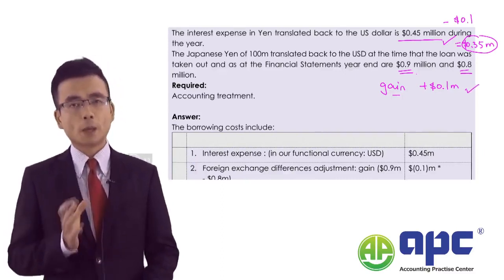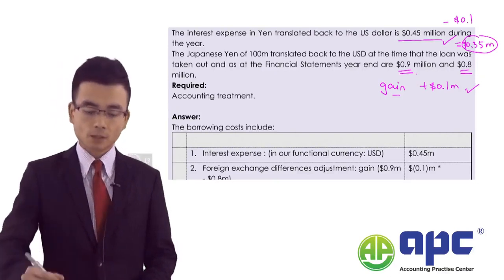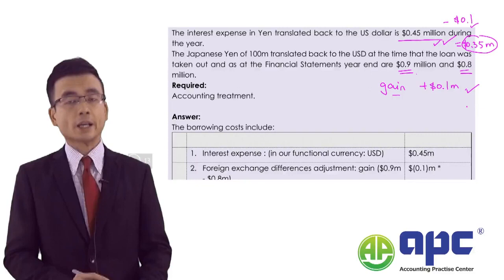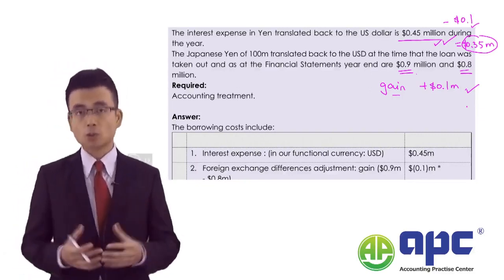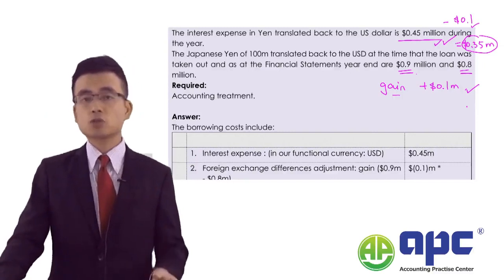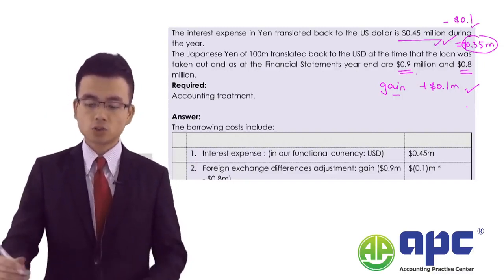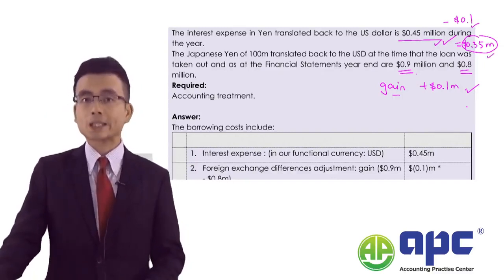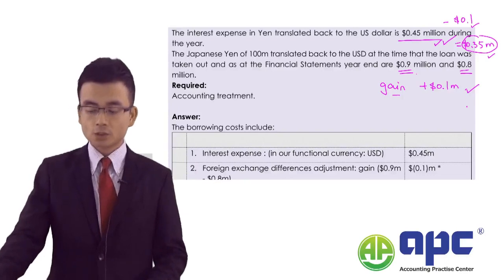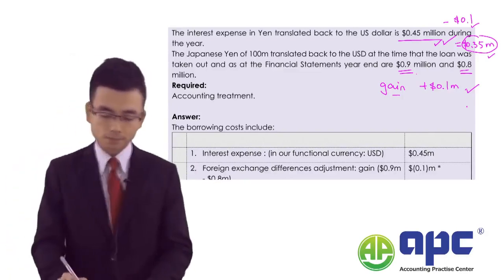And the total amount that we can capitalize, first of all, is 0.45. And then we should subtract the gain, because it's not a cost to the business, because we are capitalizing it as the PPE at cost. In this case, it's not a cost, so the total amount we can capitalize on our statement of financial position will simply be 0.35. Okay? So, quite an important concept here.